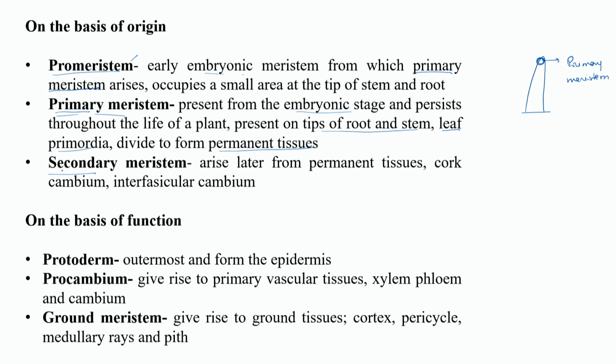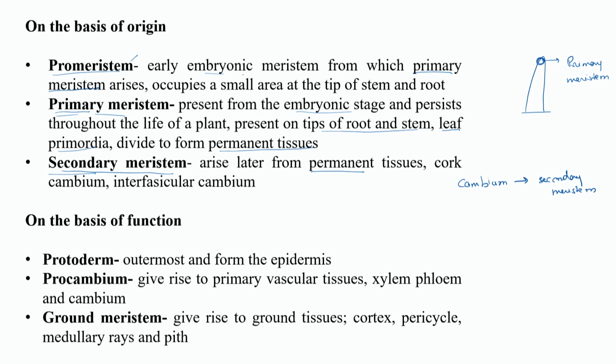Now, coming to secondary meristem: cambium, or lateral meristem, is also known as secondary meristem. This secondary meristem is not present from the beginning of plant growth. It is not present in the embryonic tissue, and it arises when the plant has attained a certain degree of growth and has formed permanent tissues, because the secondary meristem arises from permanent tissue.